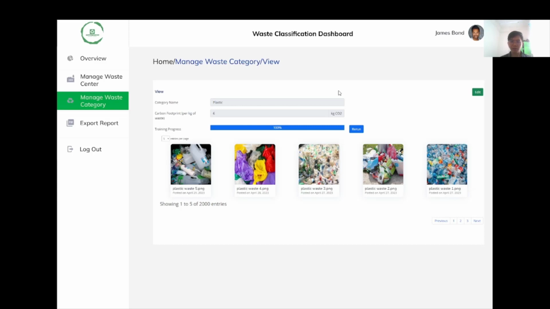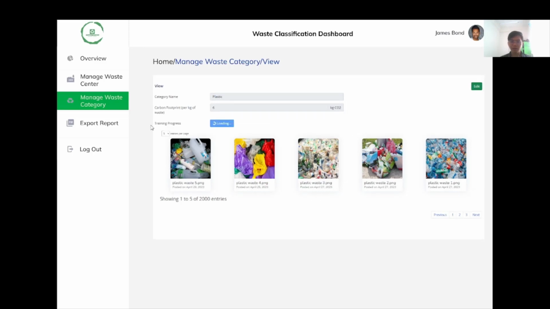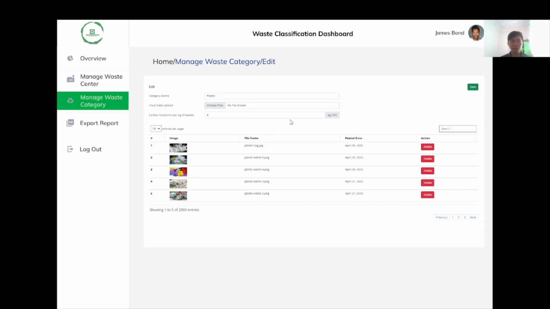After that, if the user wants to retrain this category, they can click the rerun button, and then the training progress will, as you can see, become loading status. And then after that, if the user wants to edit the detail of this category, they can click the edit button, and in this screen the user can edit all the information of this category.